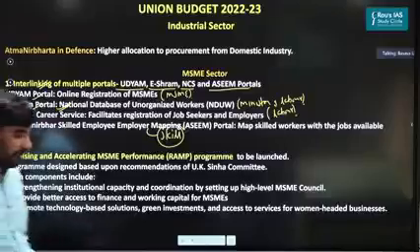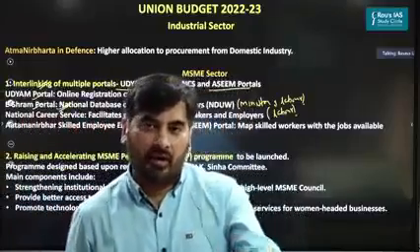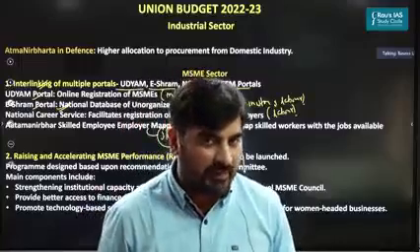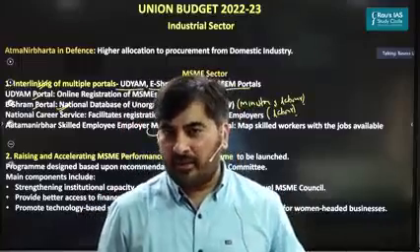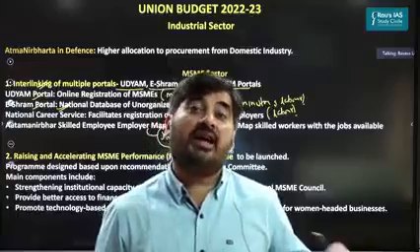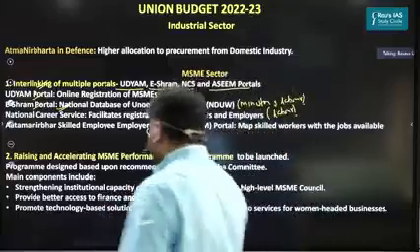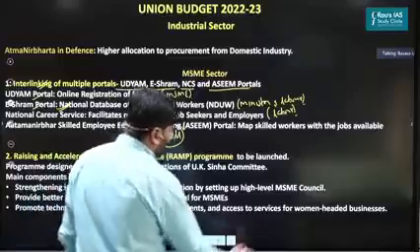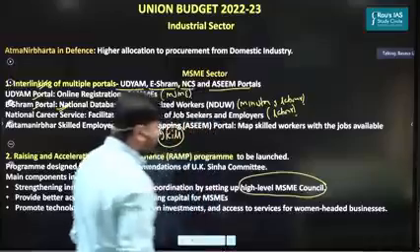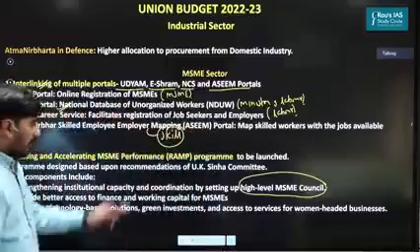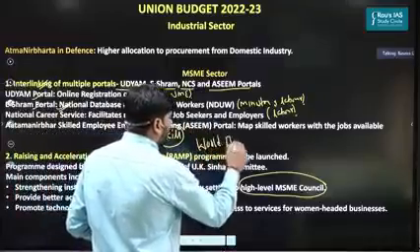Next is the RAMP program. The RAMP program is meant to enhance the overall productivity and efficiency of micro, small and medium enterprises. This RAMP program has been formulated based upon the recommendations of the UK Sinha Committee. Under this program, we are going to set up a high-level MSME council in order to promote coordination between multiple ministries and departments. And please remember that this RAMP program is funded by the World Bank.